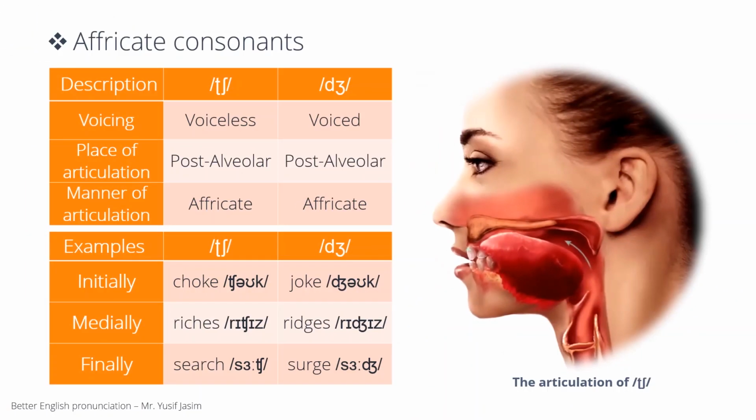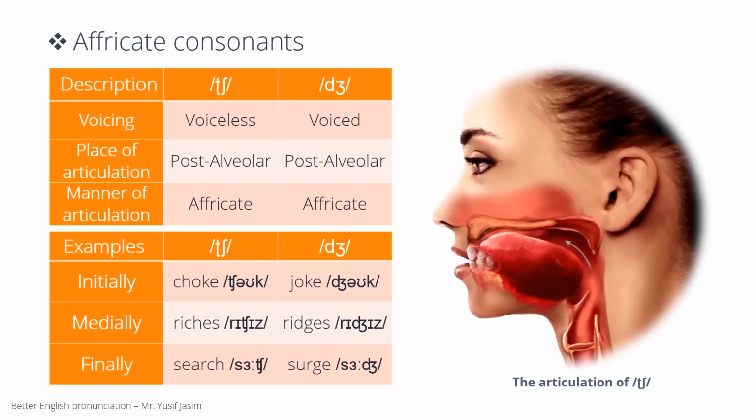Ch and j are produced when the tongue touches the area just behind the alveolar ridge. Hence, they are called post-alveolar. To produce ch and j, the tongue tip touches the back part of the alveolar ridge and the soft palate is raised, so that the breath is trapped for a short time. The tongue tip moves away from the alveolar ridge and the whole tongue is then in the sh and zh position, so that a short period of friction is heard. The friction of ch and j is not as long as for sh and zh alone.